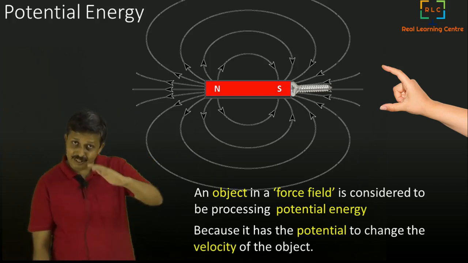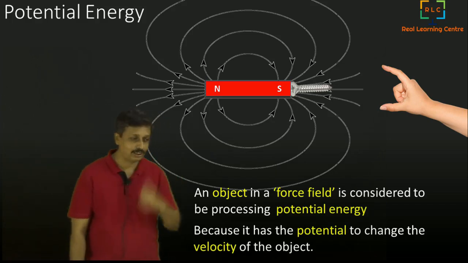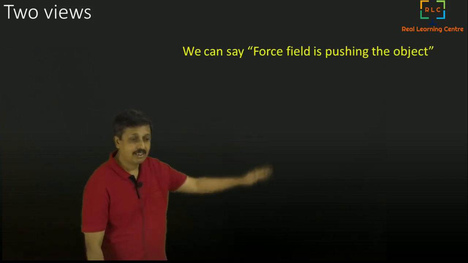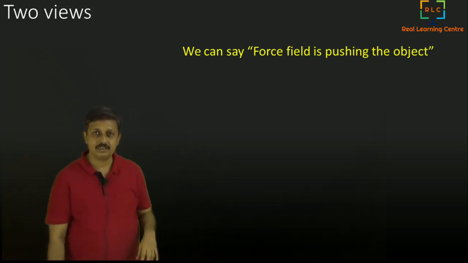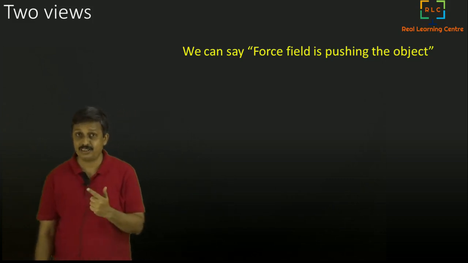So there is a different view, another way of looking at Newton's laws actually. If you are holding the iron in the magnetic force field, two views are possible. One, you can say that the force field is actually pushing the object, which in my case is an iron screw. That is one way of looking at it.